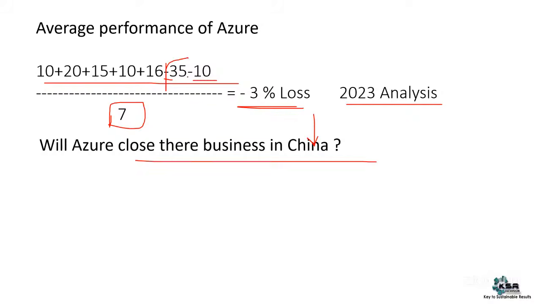Only because China and some Asian countries are giving a negative market doesn't mean that Azure will close the business. They have a good presence in the US, Europe, India, and they might have good presence in Africa and the Americas as well. We have 2 American continents. It is not only China giving the good result. Maybe China business is very limited; it's a closed economy, the Chinese economy is not open. So we should not focus on only one single point. You should understand because of what it is going negative. So let's skip China and Asia.